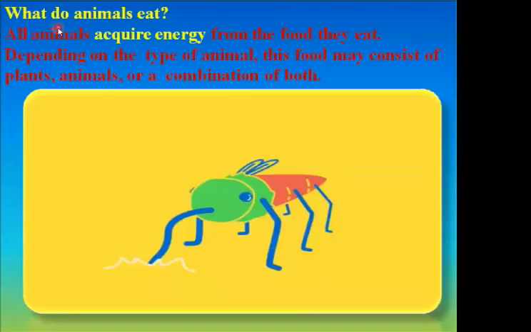So next we have, what do animals eat? All animals acquire energy from the food they eat. Depending on the type of animal, this food may consist of plants, animals, or a combination of both. Here you need to understand, all animals do not eat the same food. Some animals eat grass, some eat fruit, some eat vegetables, some eat waste, some eat the flesh of other animals. So based on what they eat, we have divided animals into 3 groups. We'll see what the 3 categories are.